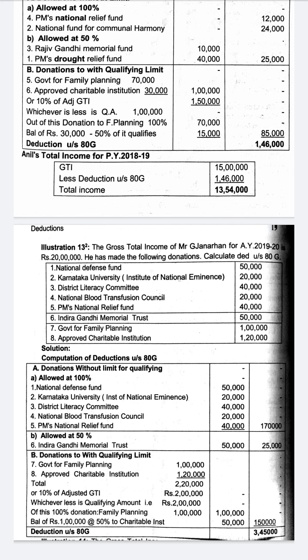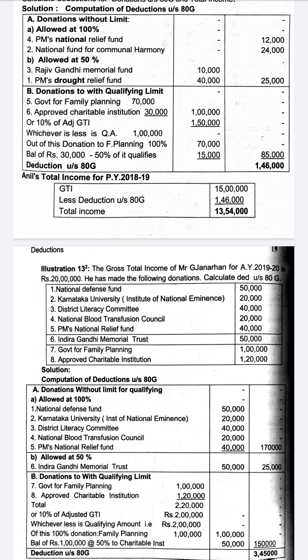Out of 1 lakh, keeping the 70,000 of 100% with limit separate, the remaining balance of rupees 30,000 qualifies at 50% for deduction under section 80G. So 50% of 30,000 is 15,000. So 70,000 and 15,000 are to be added, written in the outer column, making a total with 12,000, 24,000, 25,000 and 85,000.